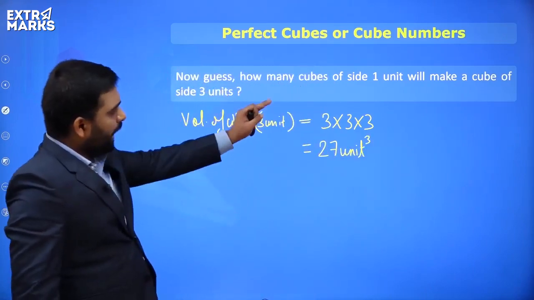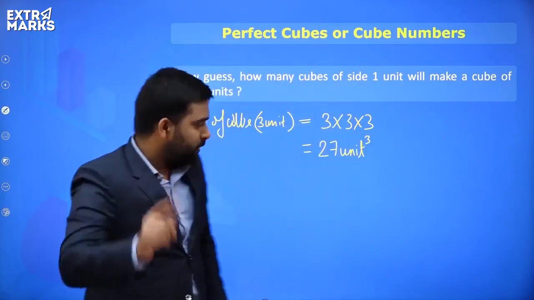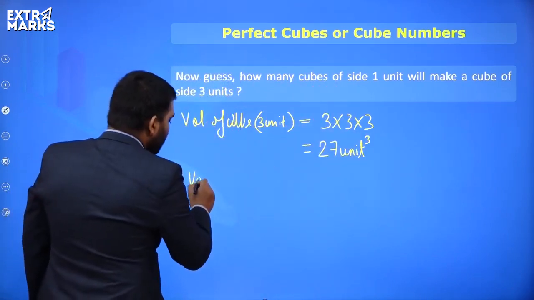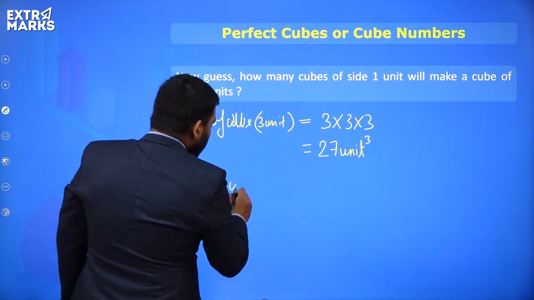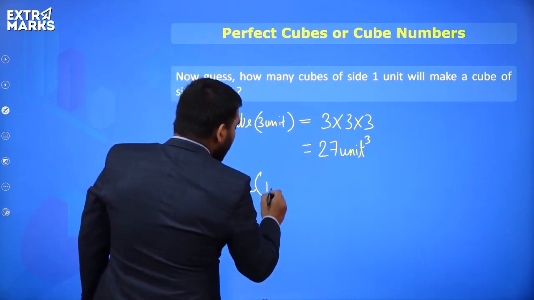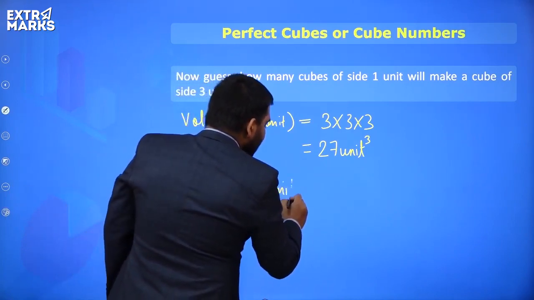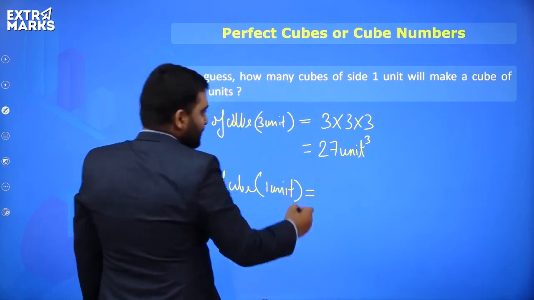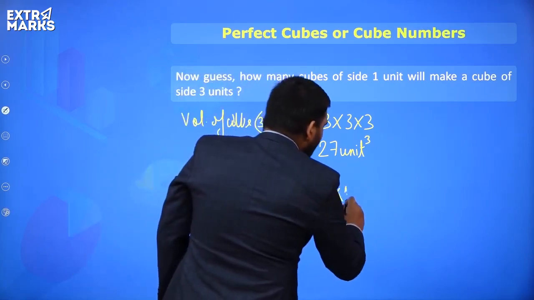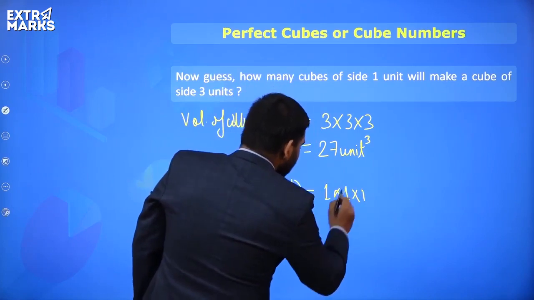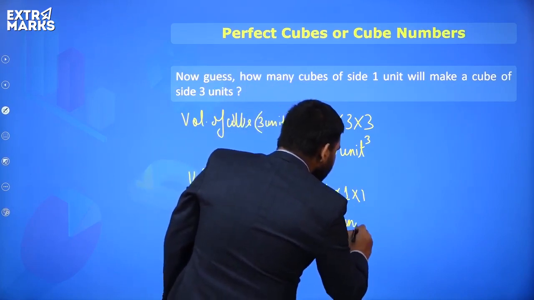Now everyone, how many of side 1 unit? So we will say the volume of a cube of side 1 unit will be equal to how much? You all will say, sir, 1 into 1 into 1, that is 1 unit cube.